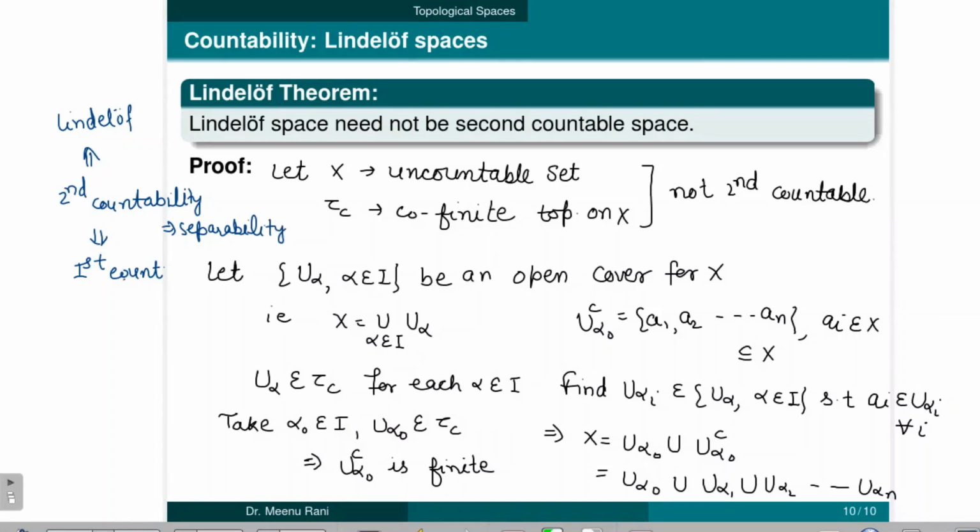But in a metric space, all these are equivalent. So second countability, Lindelof space and separability all are equivalent definitions, but in a topological space, these are different. So second countability implies a Lindelof space and separability and first countability, but the converse of this is not true.